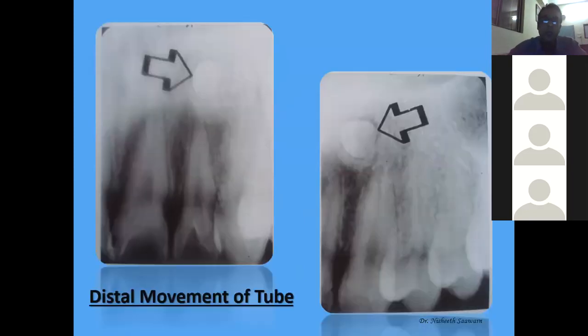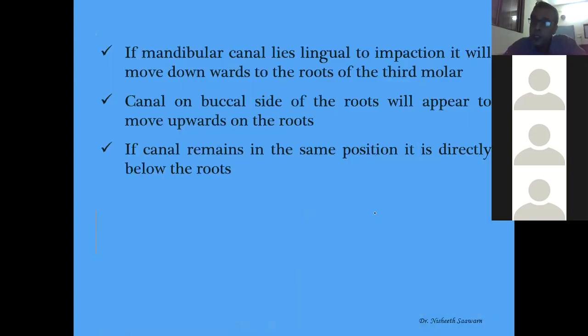Okay. There is another use of the SLOB rule, which is to decide where the mandibular canal is close to the roots of the third molar. When we try to extract the third molar, the mandibular canal becomes very important, because if the roots are impinging on the canal and you try to manipulate it, you might end up injuring the nerve if you're not an experienced person. The nerve appears like a thread. You'll feel that some tissue is coming off, and gradually you tear away the nerve and the sensation will go from the entire side.